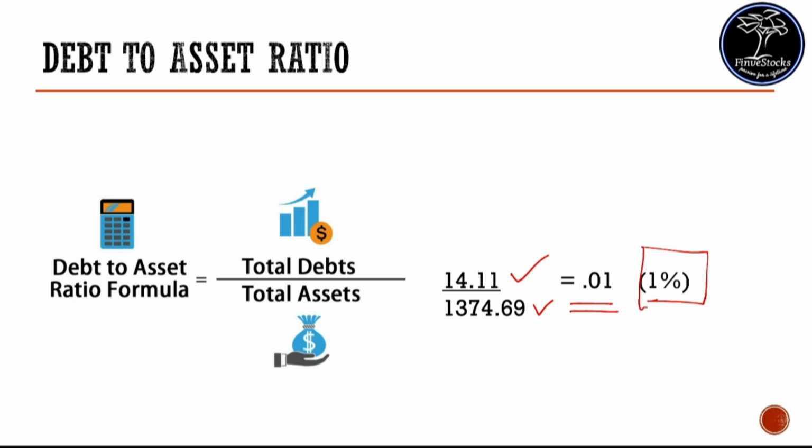What does it mean? It means roughly 1% of the assets held by the company are financed through debt capital and 99% of the fund is financed by owners.